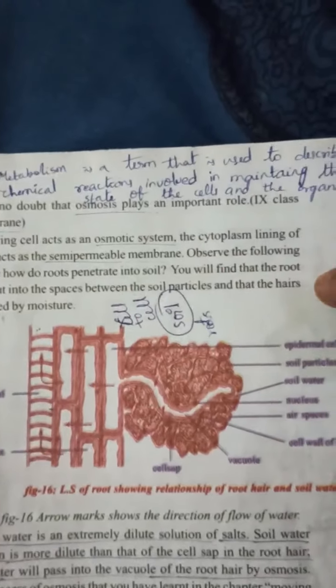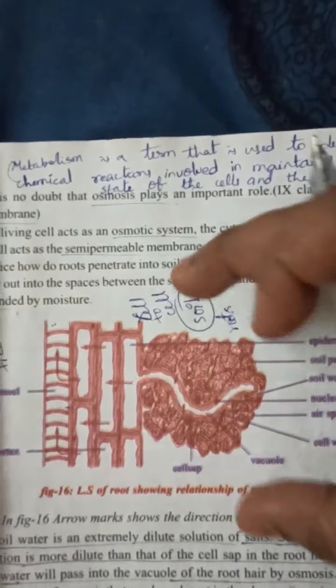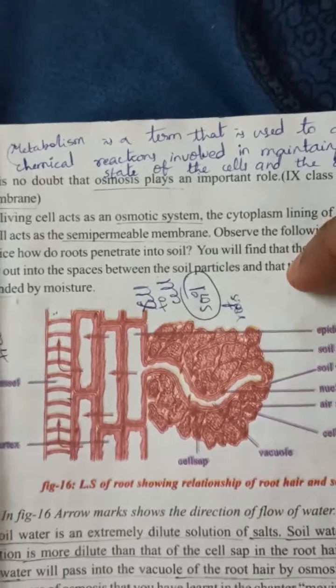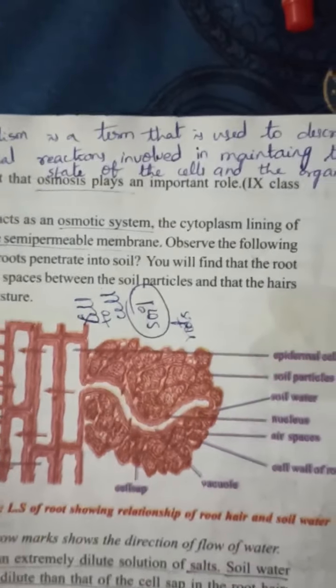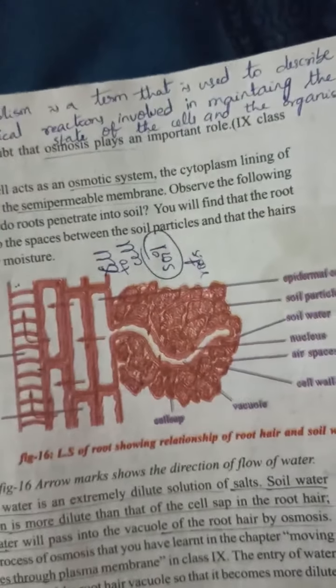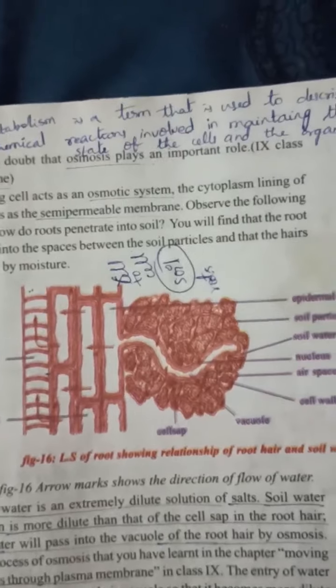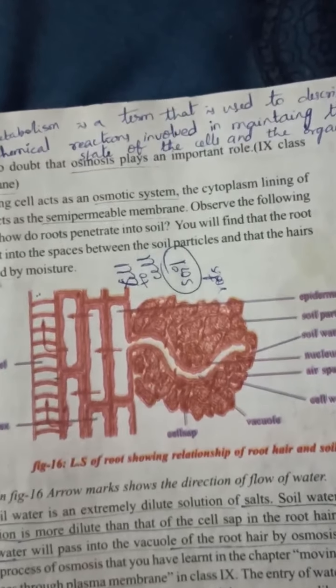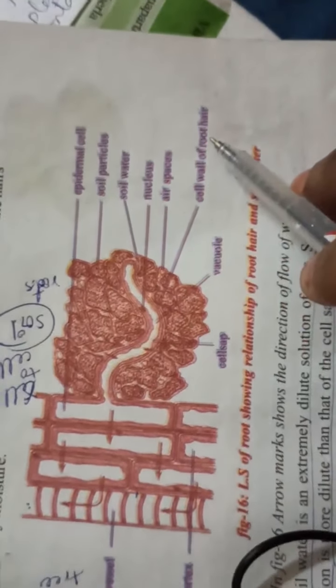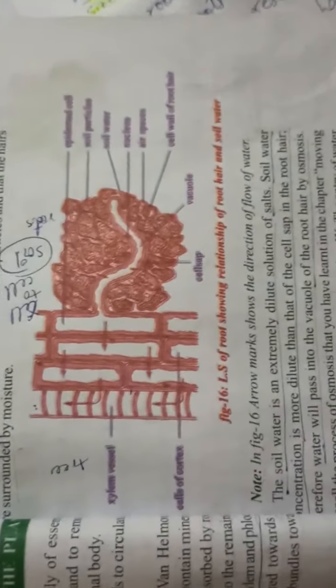This is the diagram. This shows the relationship between root hair and soil water. That's why they have given it. Don't get confused, this is the soil. So like this you understand the diagram in this direction. Next I will show you the reverse. Don't get confused. For the purpose of explaining, I am selecting it like this. So don't get confused, this is the soil. To read these names directly, I am showing you like this. So don't get confused. Tissue.